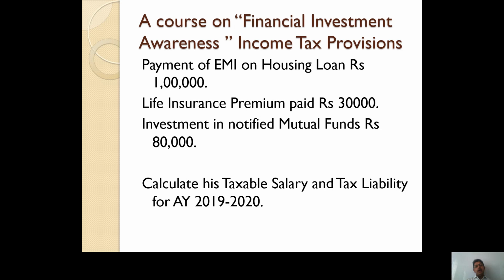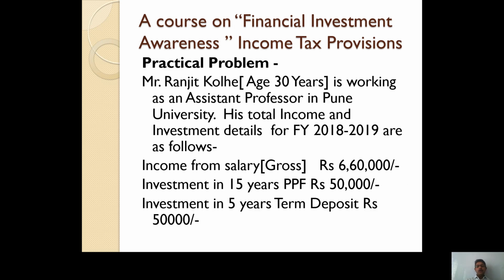He also paid EMI on a housing loan of rupees 1 lakh. He paid a life insurance premium of rupees 30,000, and he also invested in a notified pension fund rupees 80,000. So these are the investments made by Professor Ranjit Kolle during the financial year 2018-19, and the total gross income from salary of Mr. Ranjit Kolle is rupees 6,60,000.